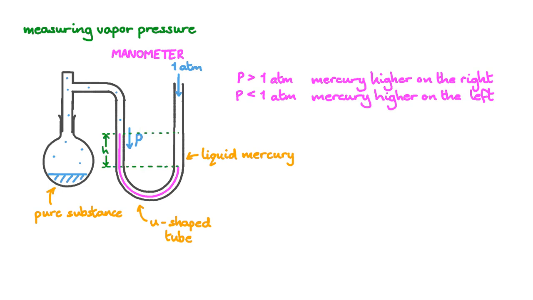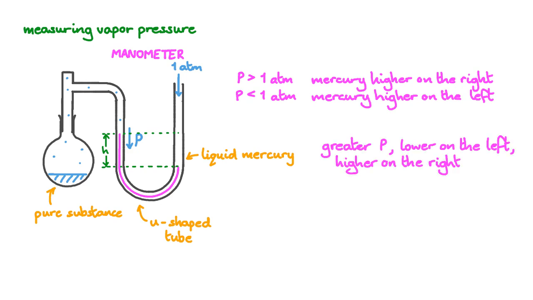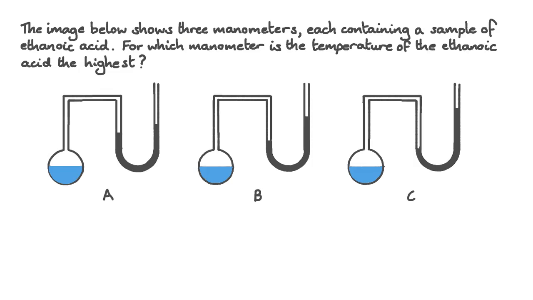The difference in height of the two columns combined with the density of mercury gives us a measure of the pressure, but we won't be looking into that calculation in this video. What's important to realise is that the greater the vapour pressure, the lower the level on the left-hand side and the greater the level on the right-hand side. Now it's time to do some practice questions.